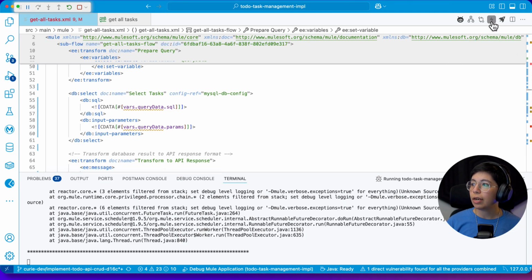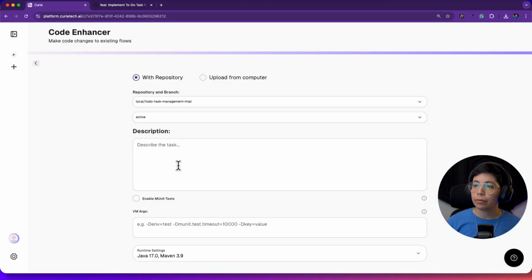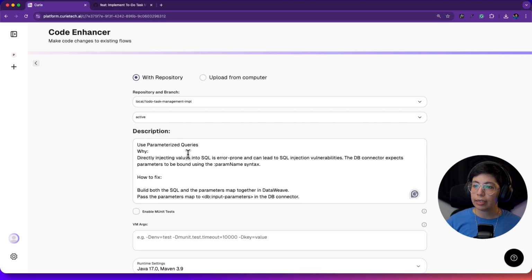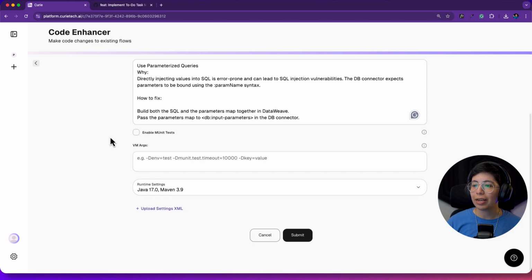So we can just press the hot deploy so we don't have to stop and redeploy the whole thing. And there were actually some issues here. So that's okay. You know what? I'm gonna take this feedback and ask the code enhancer to do something similar for me with the repo. So now I'm gonna tell it, use parameterized queries. Sure, maybe it will know what I mean.